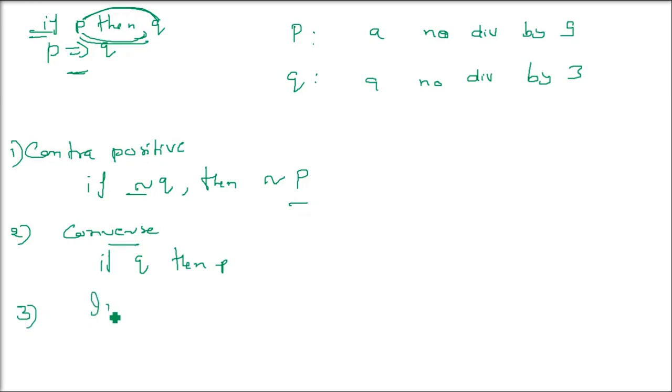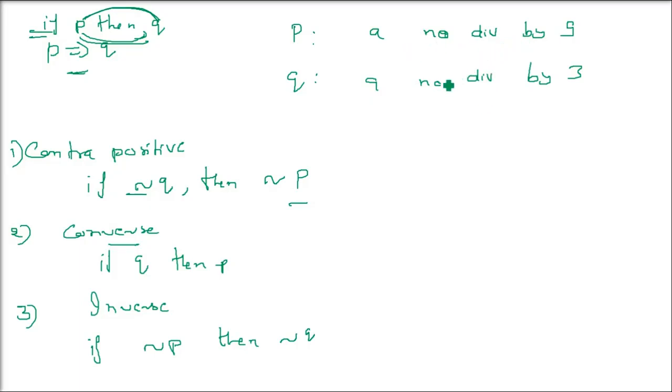And the third thing is inverse. Inverse means if P and Q are two statements, then the inverse of if P then Q will be if not P then not Q. Now we have not changed the position of P and Q. We have just changed the sign of P and Q. That is, if a number is not divisible by 9, then it is not divisible by 3.